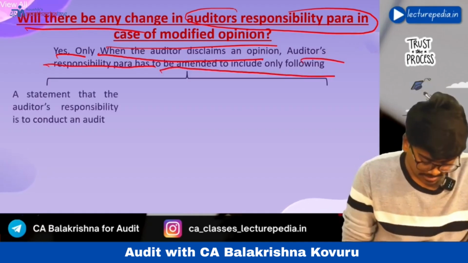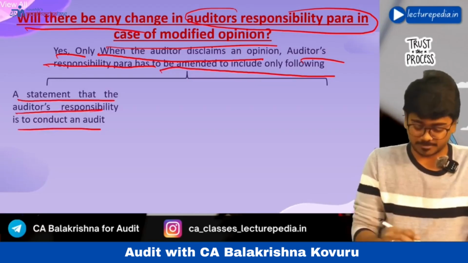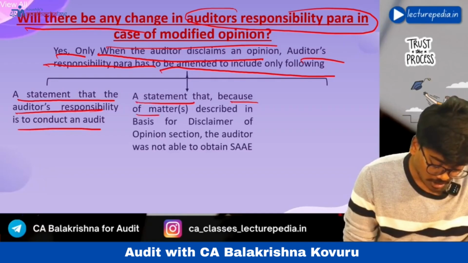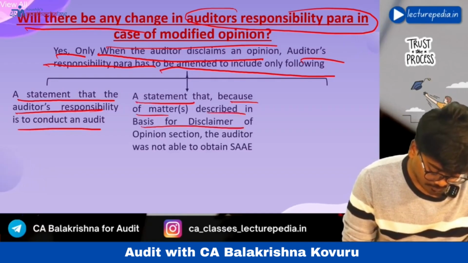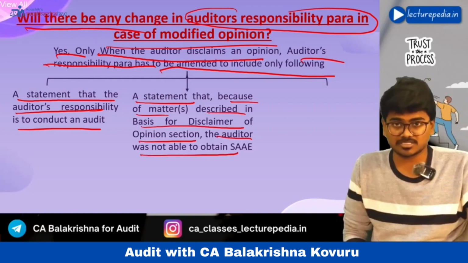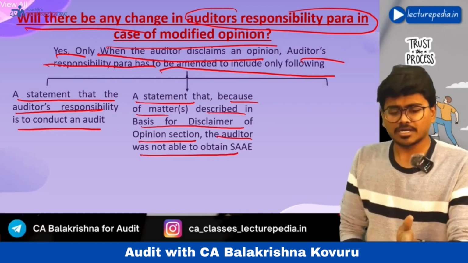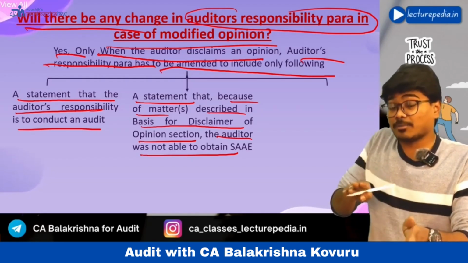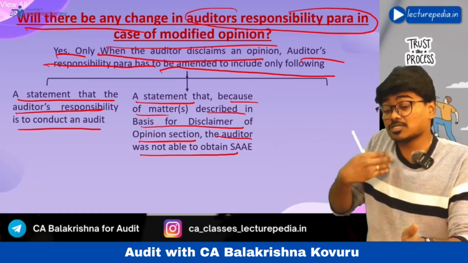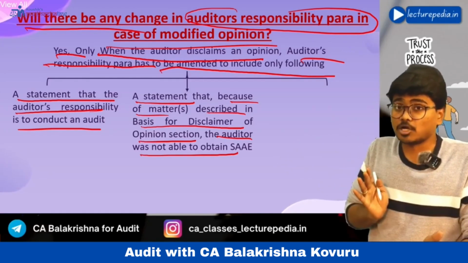Only when the auditor disclaims the opinion, the auditor's responsibility paragraph has to be amended to include only the following. A statement that the auditor's responsibility is to conduct the audit. A statement that because of a matter described in the basis for disclaimer of opinion section, the auditor was not able to obtain sufficient appropriate audit evidence. You have to mention that yes, my responsibility was to conduct the audit, but because of the matter I have described, I was not able to obtain sufficient appropriate audit evidence.